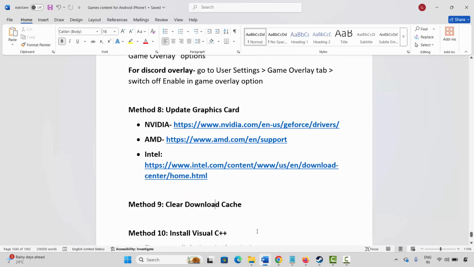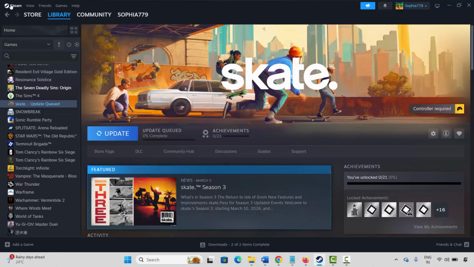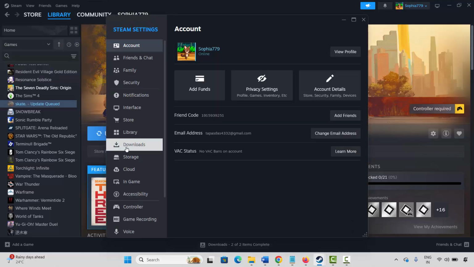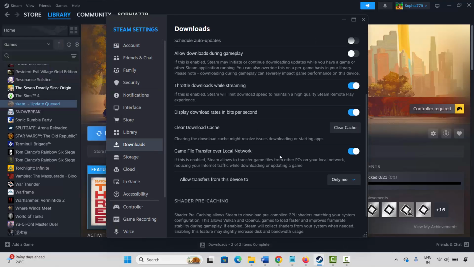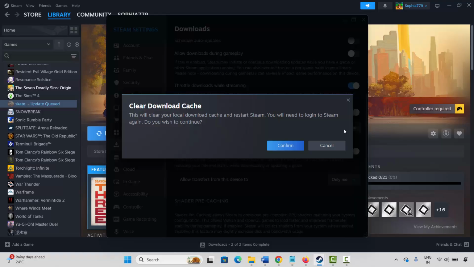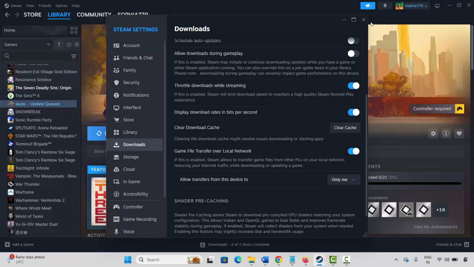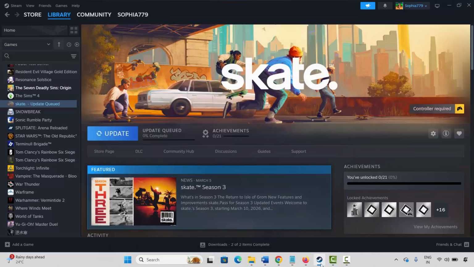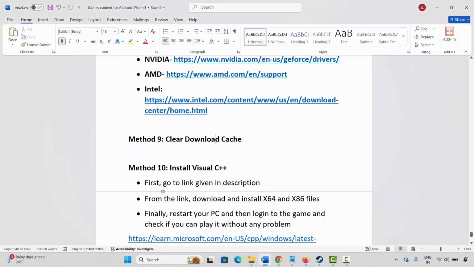Next is to clear download cache. For that, go to Steam, click on the Steam option, click on settings, click on downloads, go below. Here you have to click on clear cache beside clear download cache. This will clear your local download cache and restart Steam. You will need to log into Steam again. Confirm it. After that, restart your Steam, log into it, and then try to launch the game and check whether it's working or not.